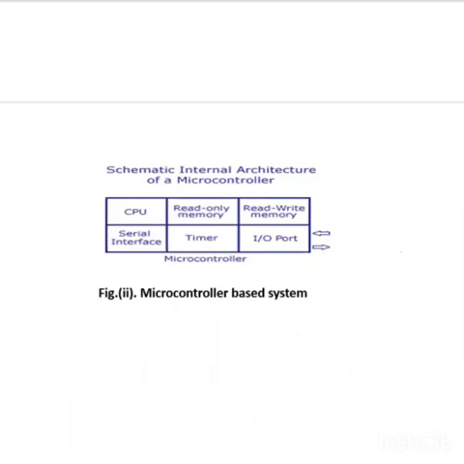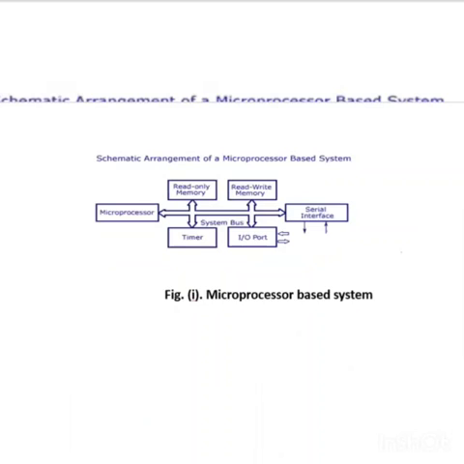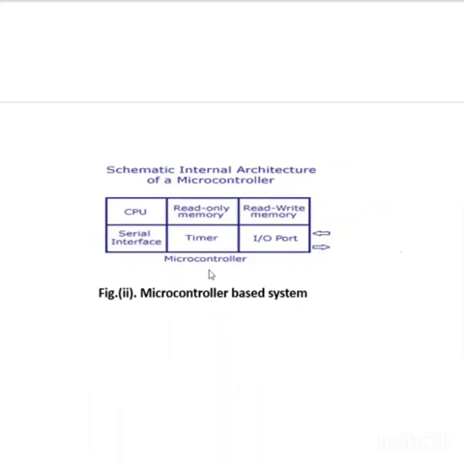The meaning of this is that in the microprocessor, the other peripheral devices we have to connect externally. And if you see this structure, all these are inside the microcontroller. It means what? There is no need of external devices. So the microcontroller is the heart of the embedded system, and here all peripherals like memories, timer, serial interface, input output ports are inbuilt in the microcontroller.